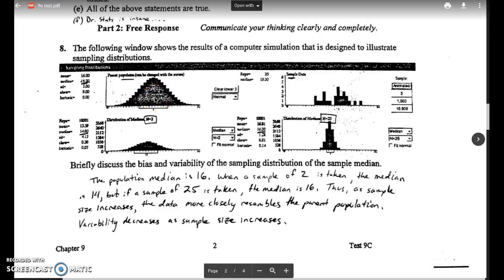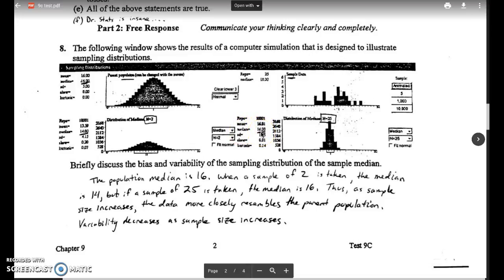And when we look at sample data over here, we see the distribution of the medians. When our sample size is 2, you can see this distribution is fairly spread out, but it's centered over the value of 14. But when we increase our sample size to 25, you can see n is 25 here. Obviously, the data is not nearly as spread out, and it's a lot closer to this central value. What is the central value? Well, the central value, the median, is 16.